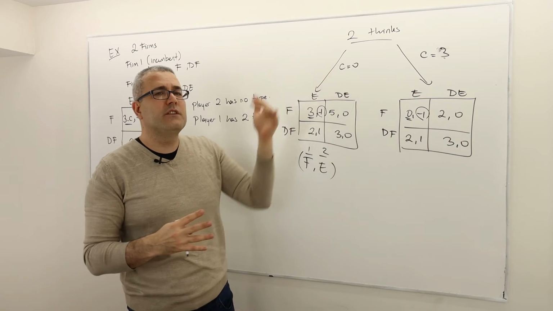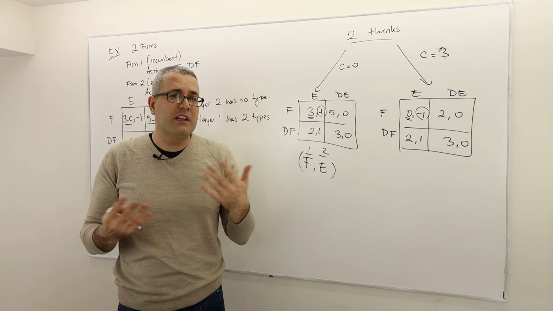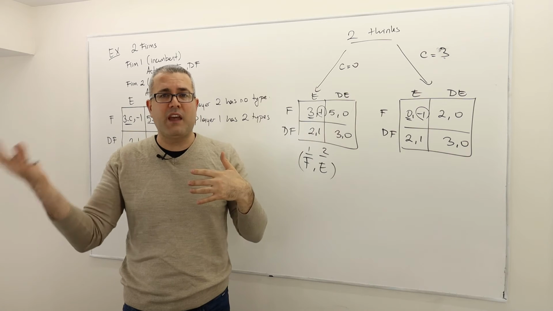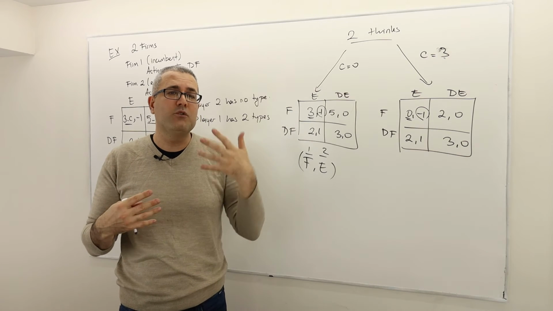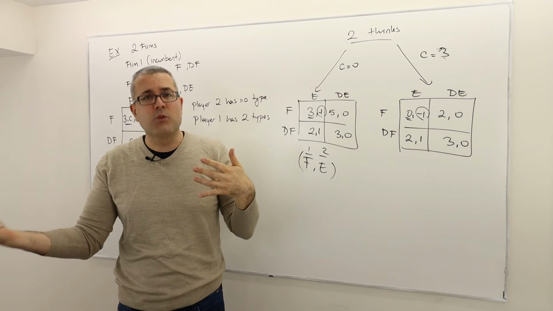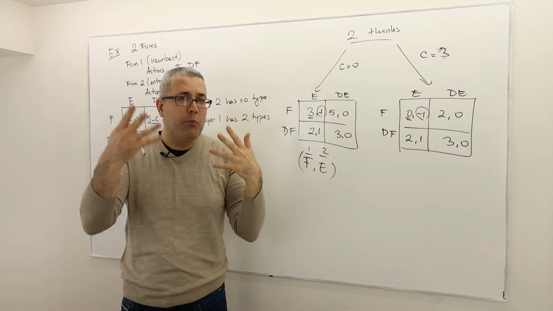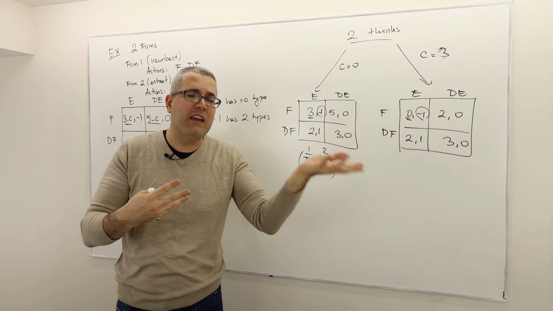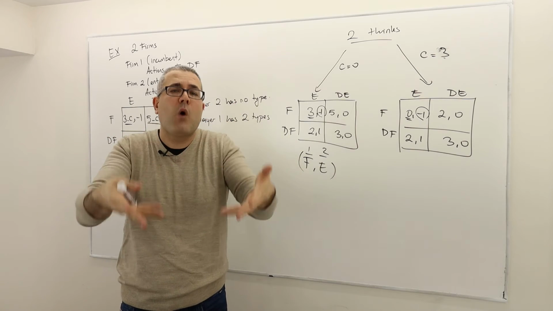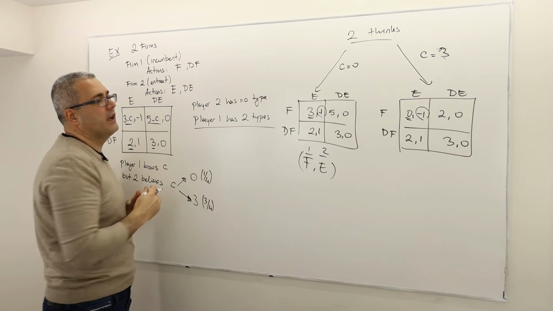So therefore, player 2 is the guy who's going to take expectation in this game. Well, expectation of what? Well, the game can be either this or that. What does that mean? That means your opponent can behave one way or another way depending on the value of C. So therefore, your opponent, player 1, can behave either one of these 2 ways, meaning player 1 has 2 types, all right? Not player 2. So player 1 has 2 types.